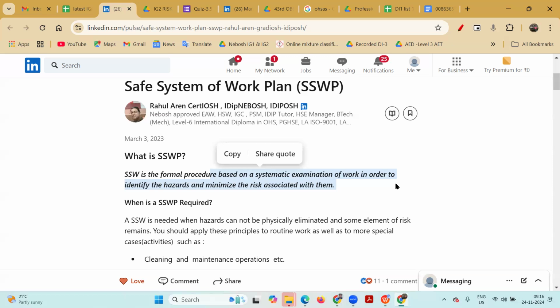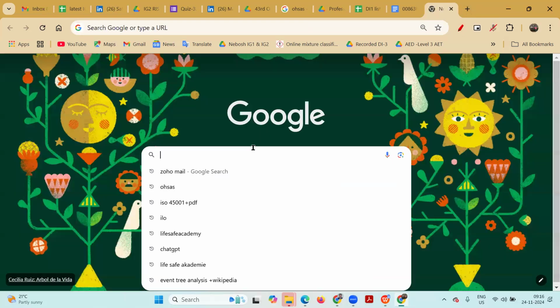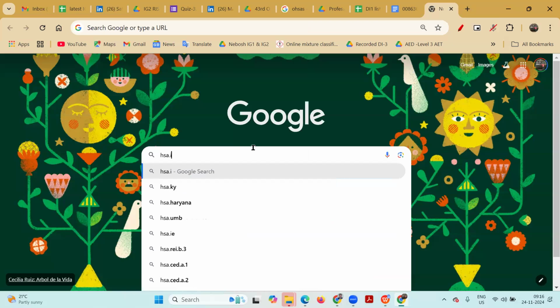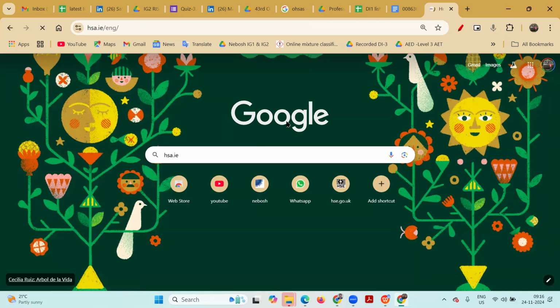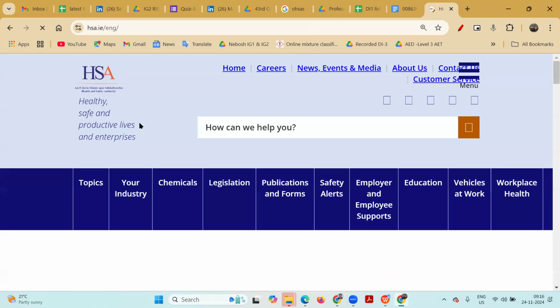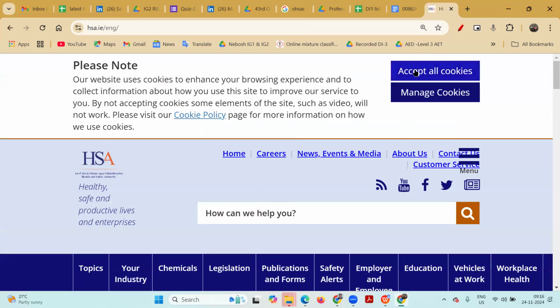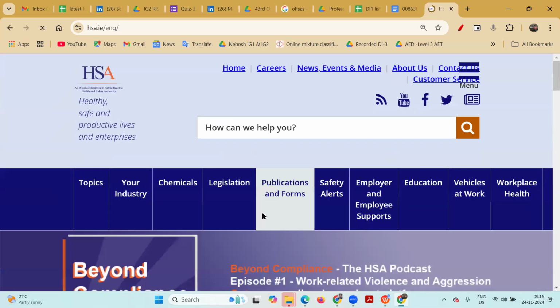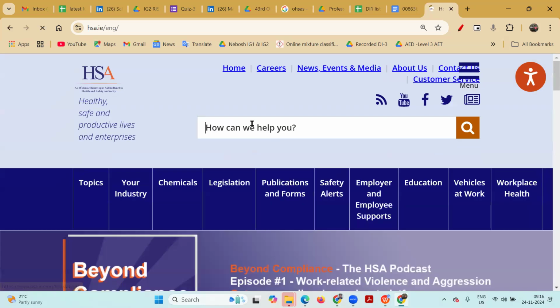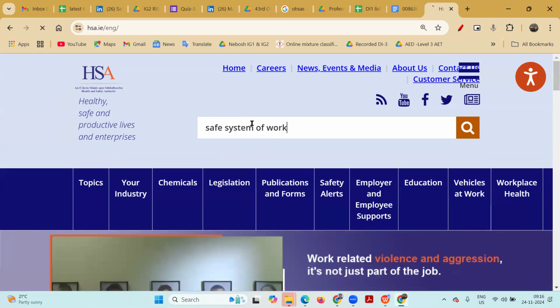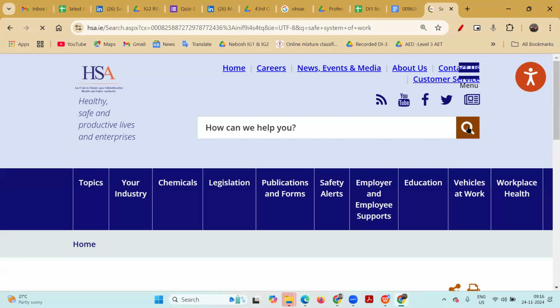If we want to do any type of work, first after the risk assessment, we need to prepare the safe system of work. I will show you one website, then we will get more idea. HSA.ie. This is the authorized website of the Health and Safety Authority. Here we will find the safe system of work. So what is the safe system of work?